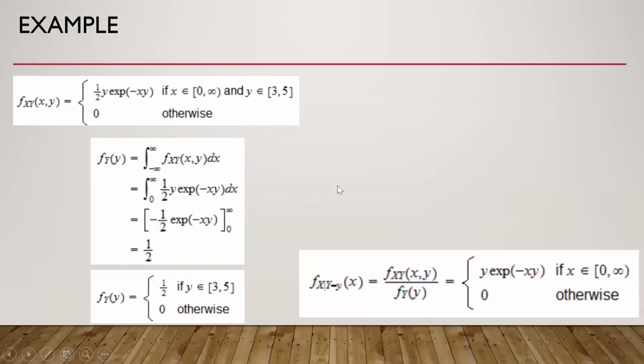Now the probability density function given that y is equal to small y is this, which is equal to this, because we divide this function by the marginal function 1 by 2. So 1 by 2 cancels 1 by 2, and we are left with this function. This is the conditional probability density function of x.